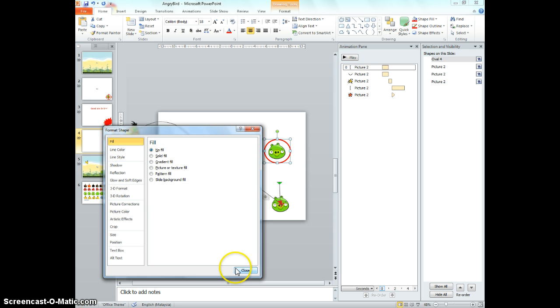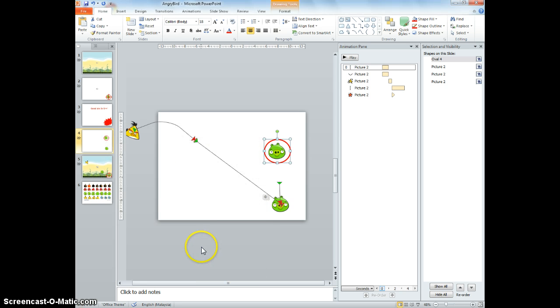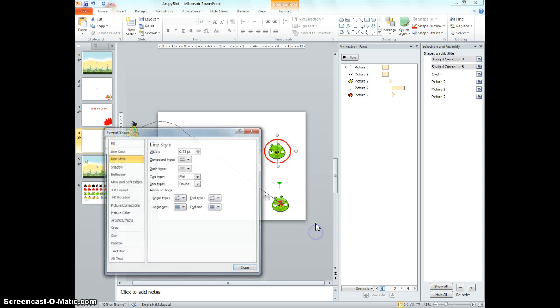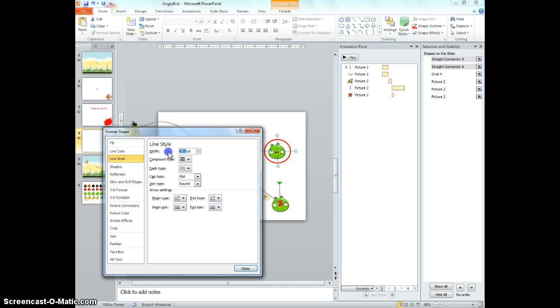Okay, that looks pretty okay. And I would need 2 lines to make it. So this is one line, and this is another line. Okay, just going to control both to format object together.